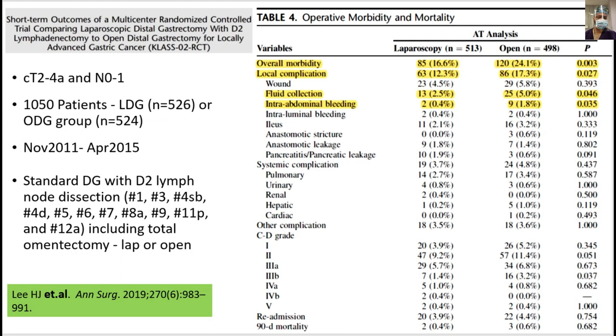The overall morbidity was less in the lap group, and local complications like intra-abdominal fluid collection and abdominal bleeding were less in the lap group, which was statistically significant. The rest of the parameters, like systemic complications and Clavien-Dindo complications, were similar, and there was no statistically significant difference between the two groups, lap and open, including readmission and 90-day mortality.